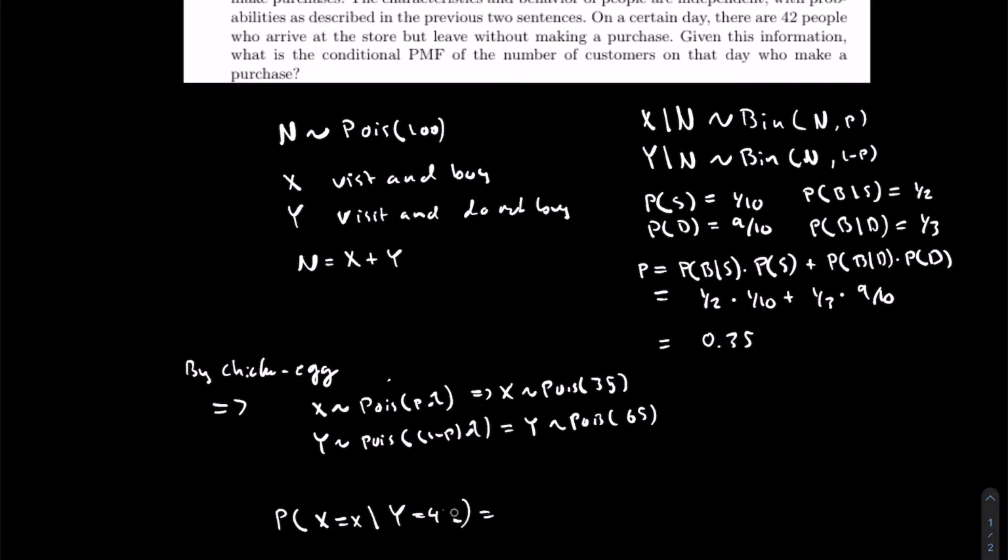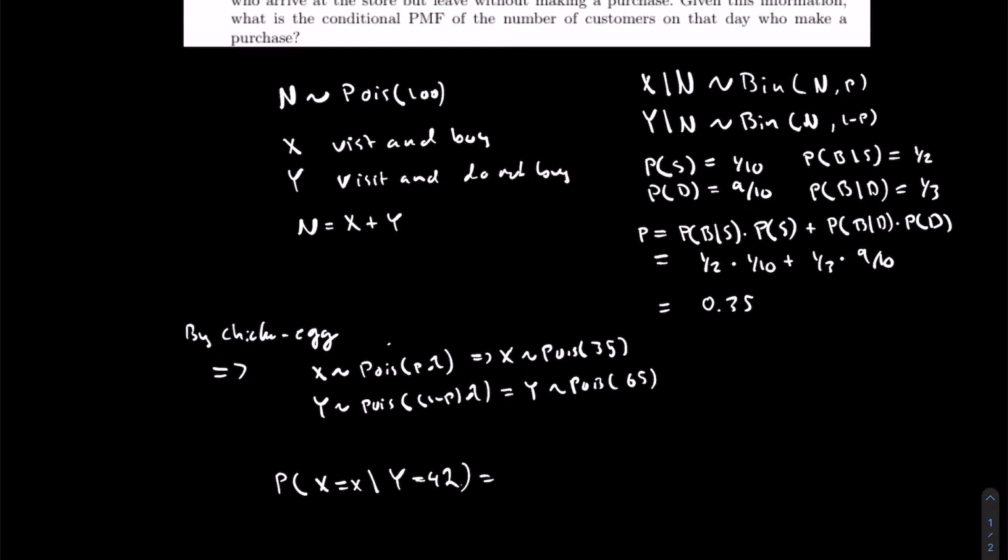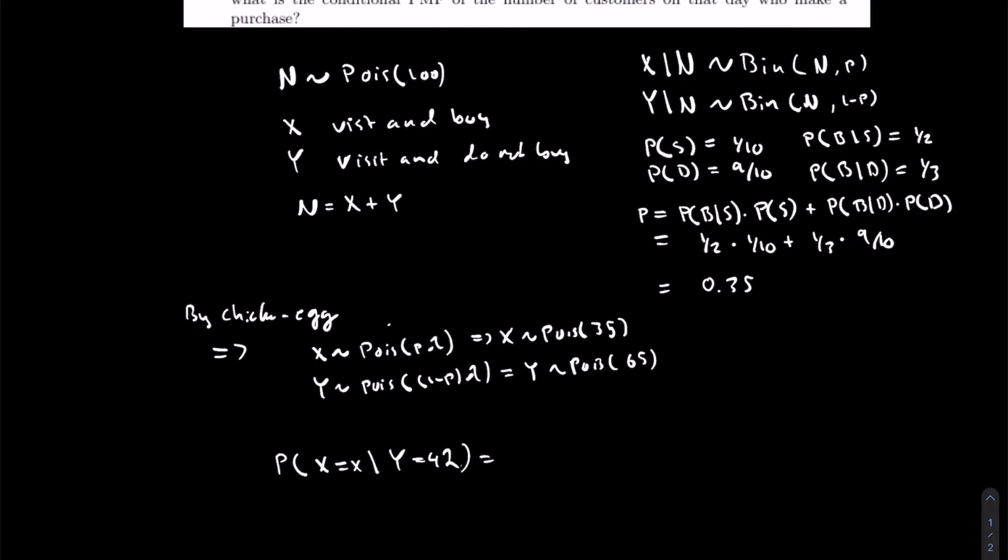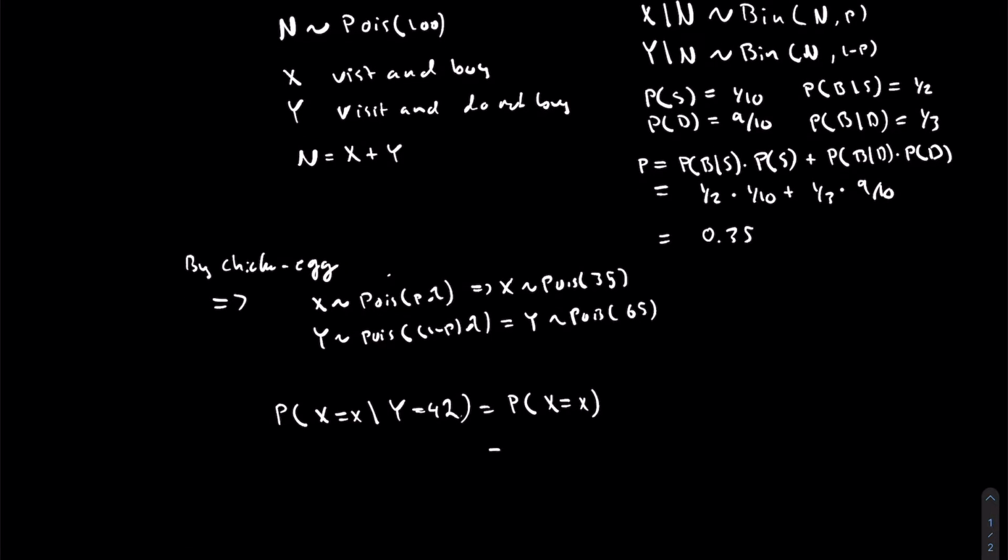Okay, this is a little ugly too. Let me rewrite it, 42. So then by the chicken and egg story, we actually know that X and Y are independent. So this information doesn't do much for us. Well, it does basically nothing. So this is just the same thing as the marginal of X.